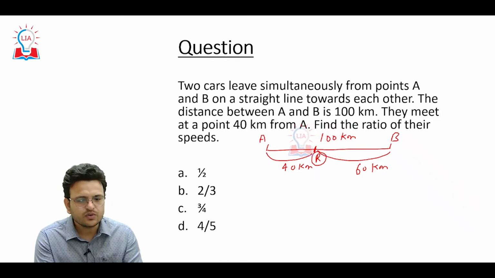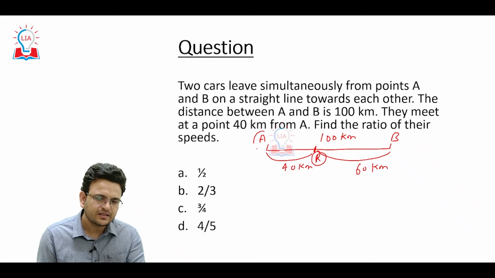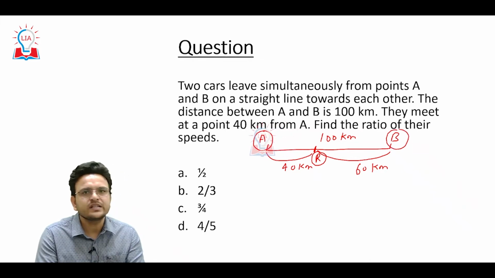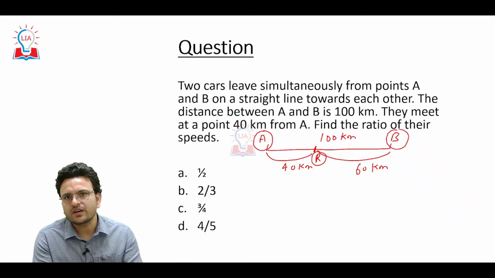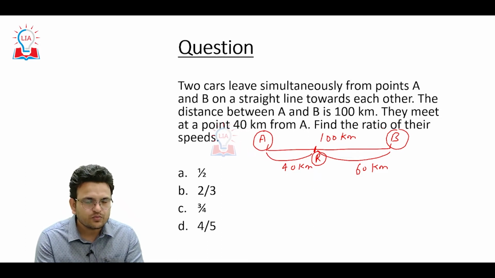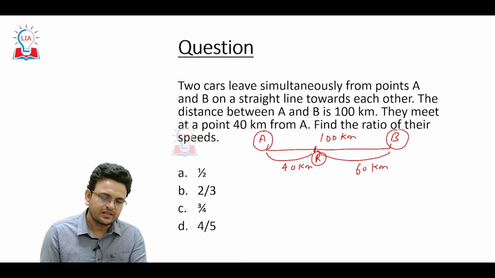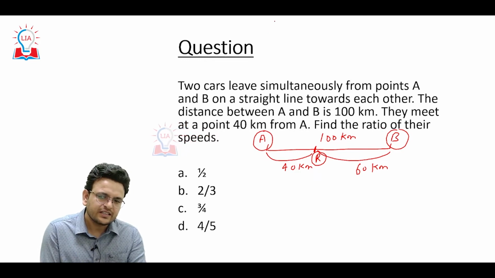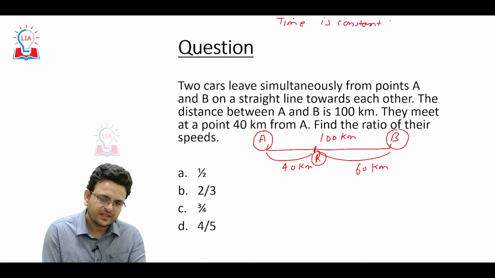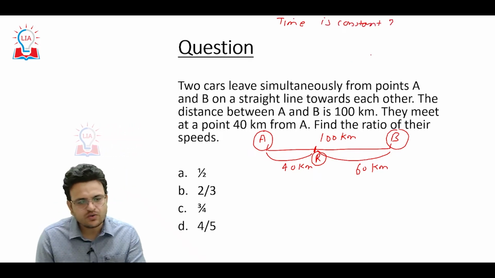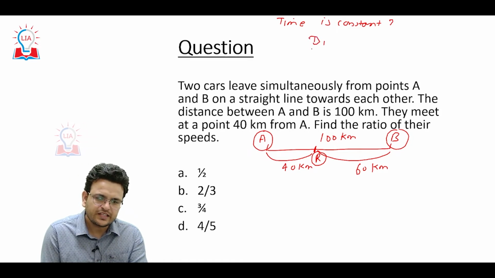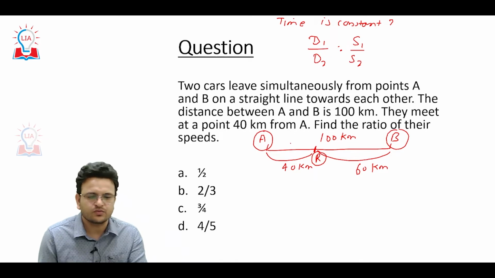In this question, when the two persons start from points A and B toward each other, when they meet, they will have taken the same time. That is what you have to understand. In this question, time is constant. When time is constant, we know that d1 upon d2 equals s1 upon s2.